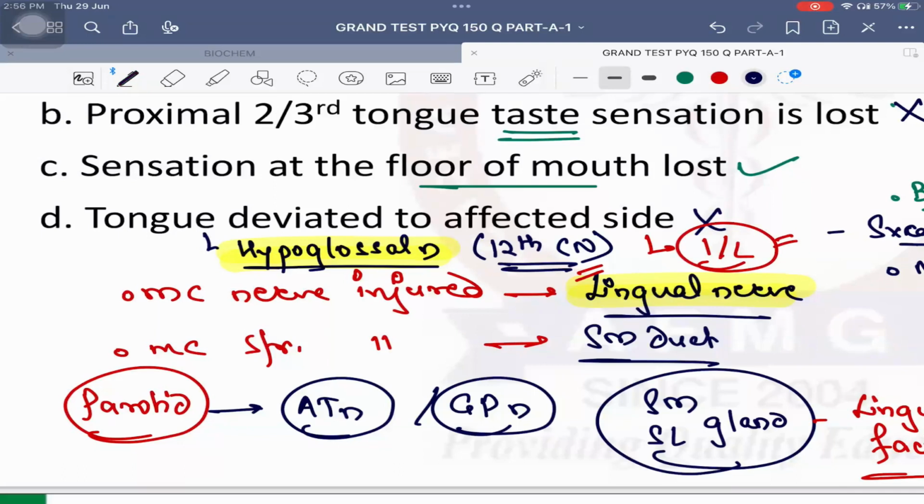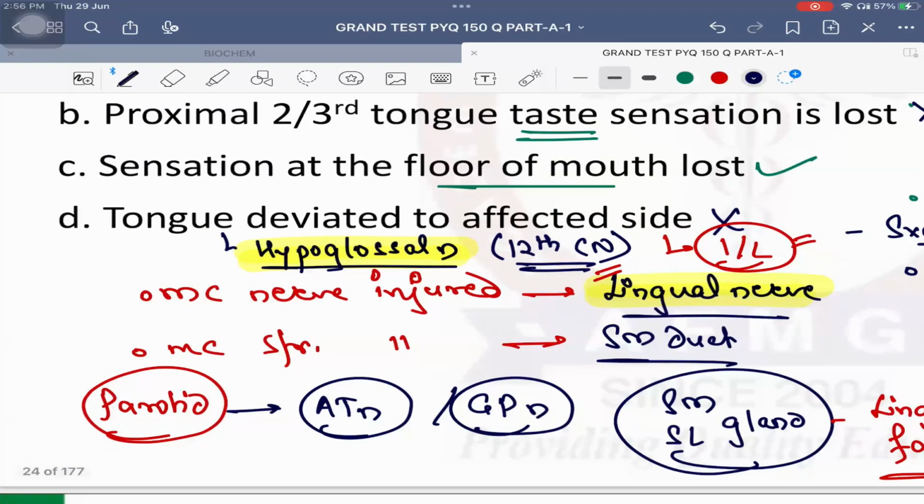That is, if my right-sided hypoglossal nerve is damaged, my tongue will be deviated to the right side itself, the same side of the lesion or injury. So that's important to remember. Very common and important question.